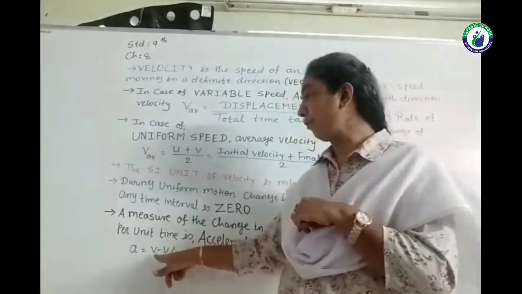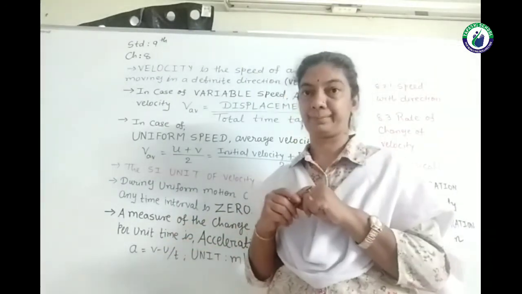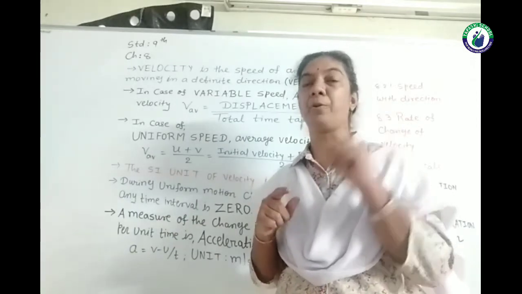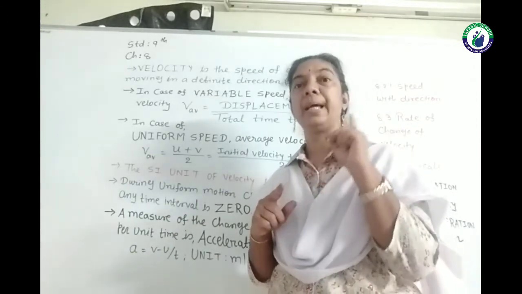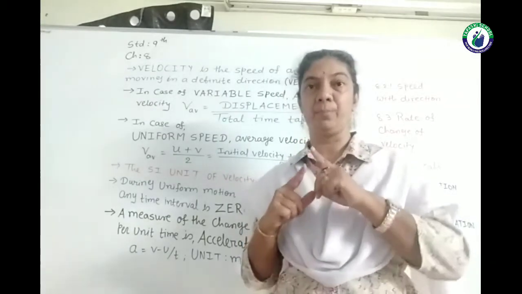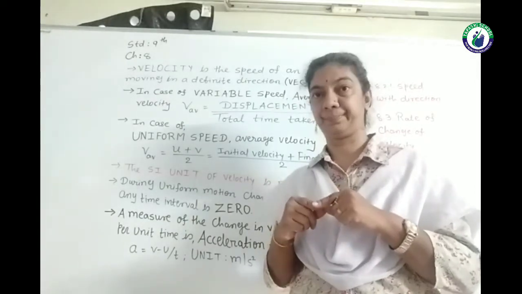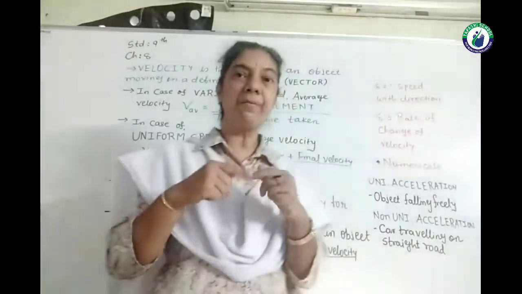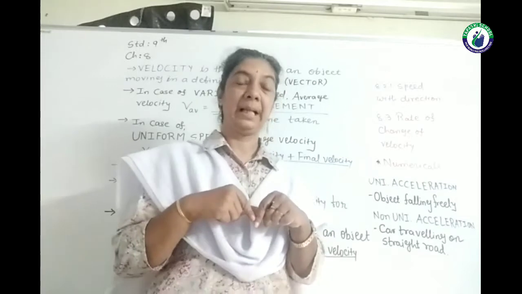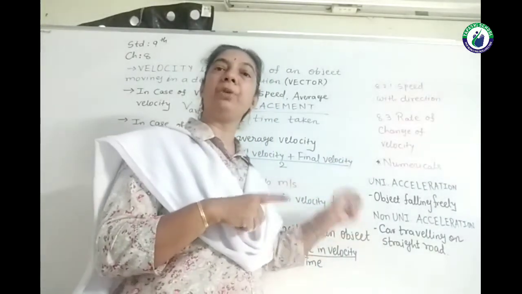So in this formula we will get the answer in negative, and that type of motion is known as retarded motion or decelerated motion. Now the last point: this change in velocity can also be uniform and non-uniform.